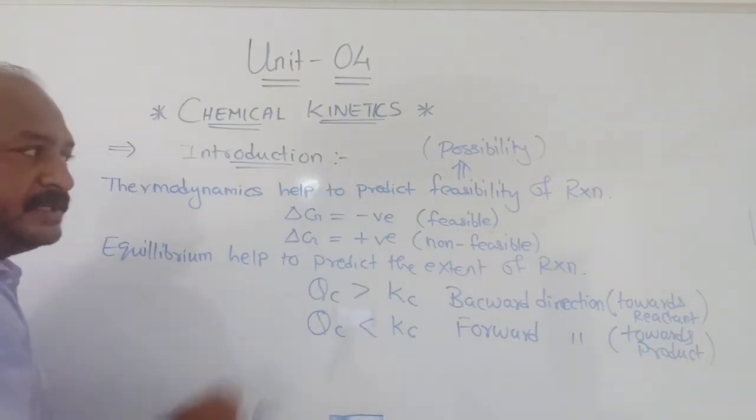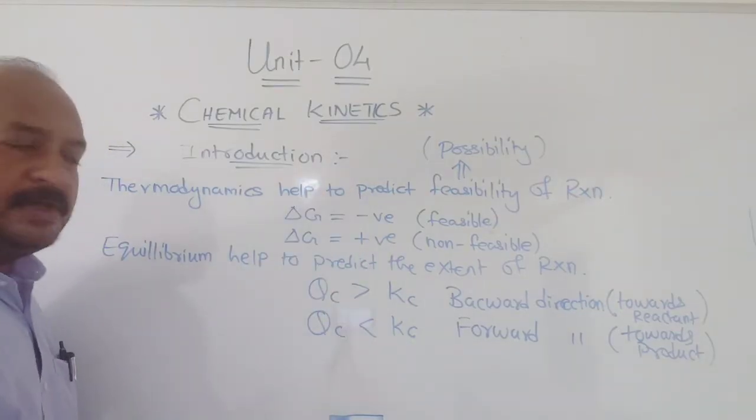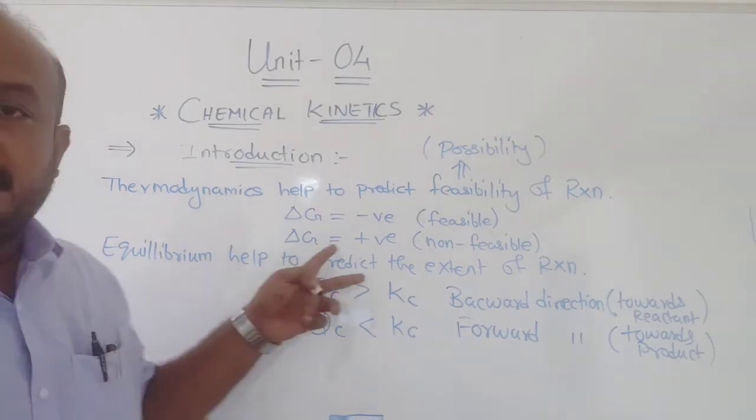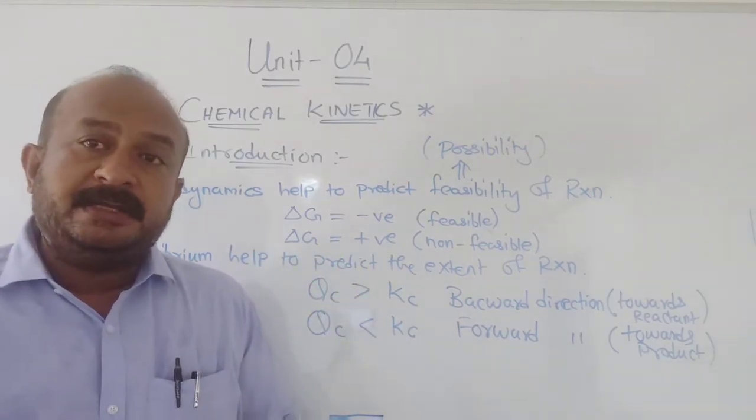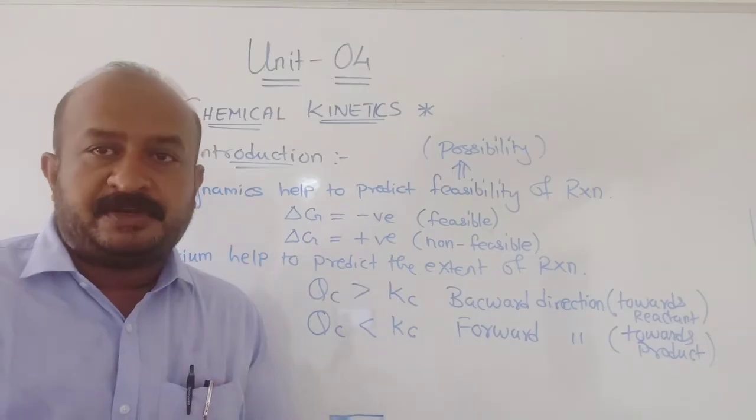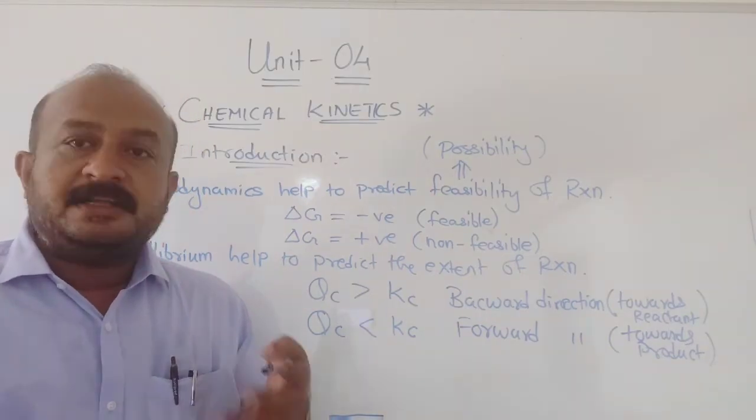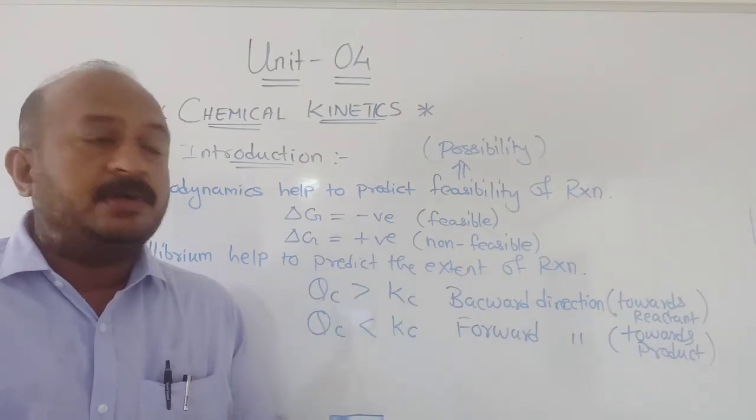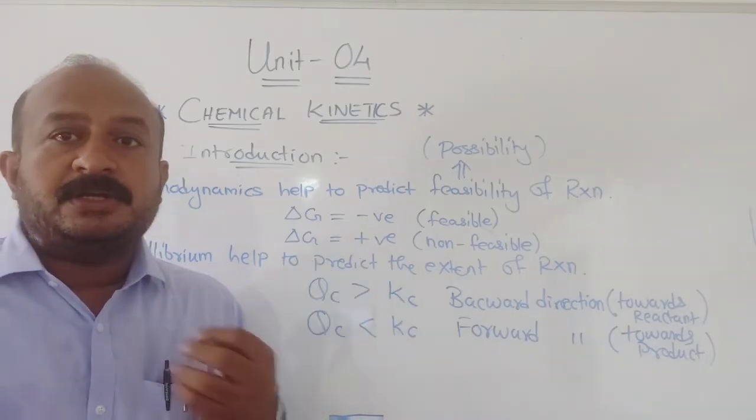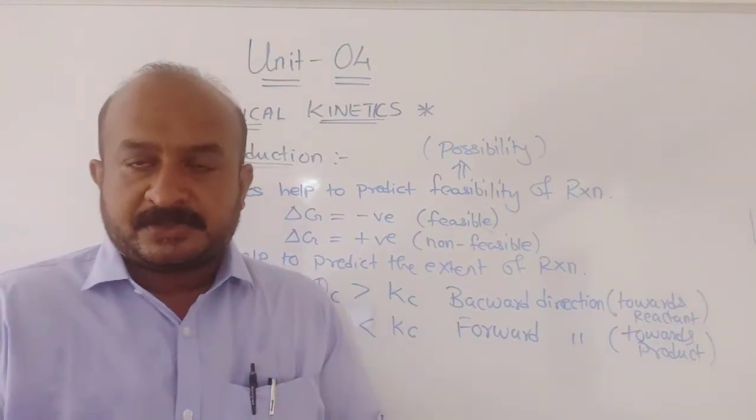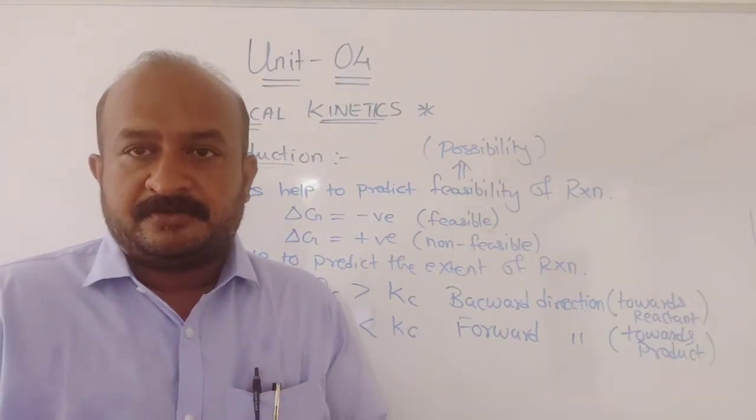Now these two things are possible by the study of thermodynamics and equilibrium, but both of these things do not help to predict the rate. Rate means the speed of reaction. How to consider the rate of reaction can be understood from chemical kinetics. So what is the need of studying chemical kinetics? It is to study the rate of reaction.